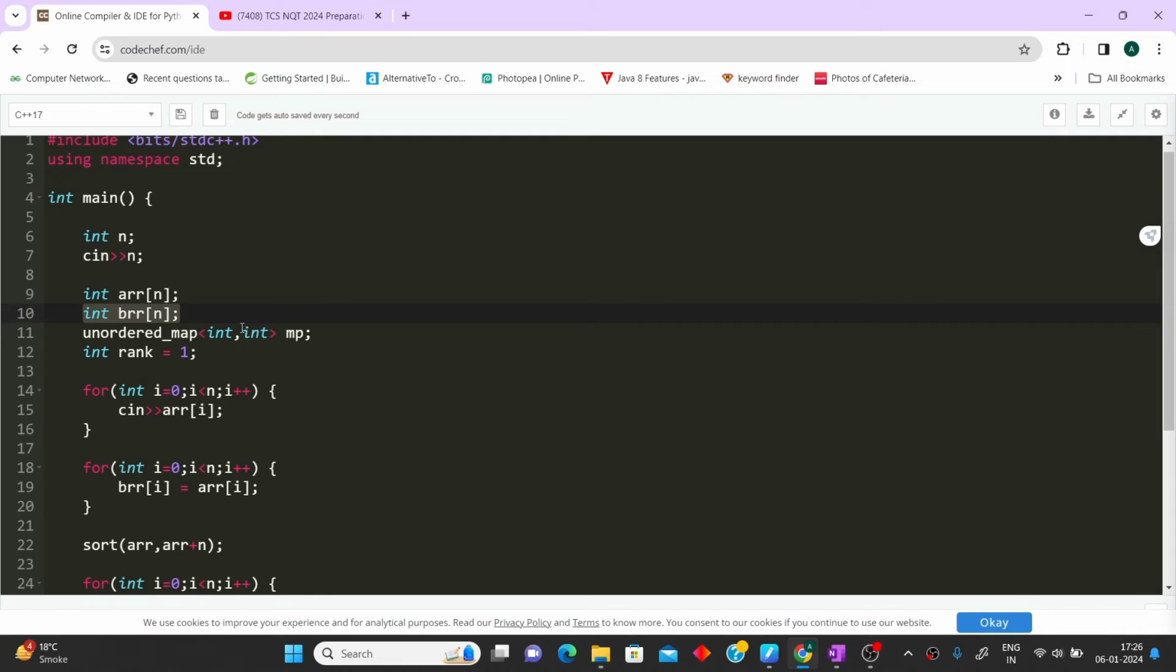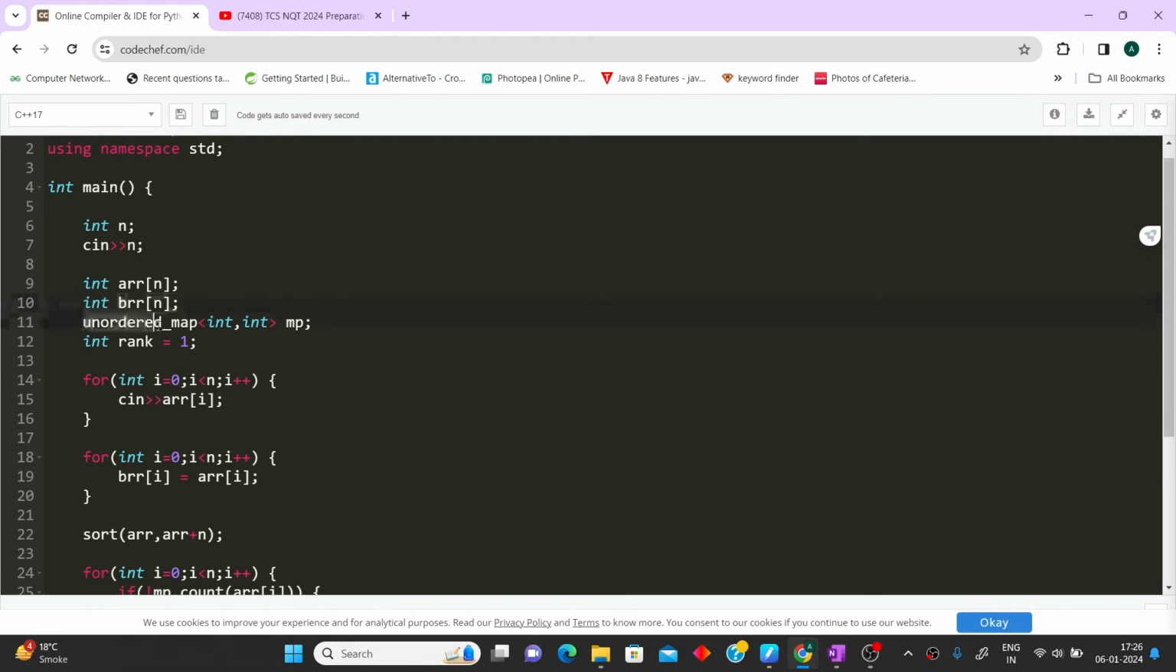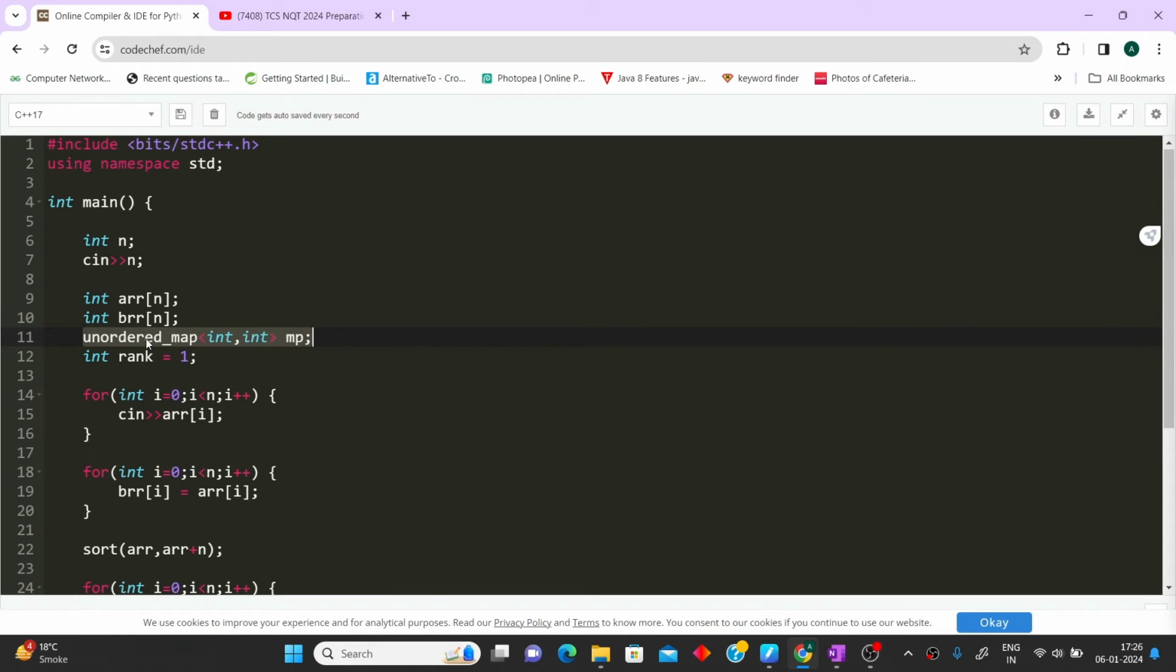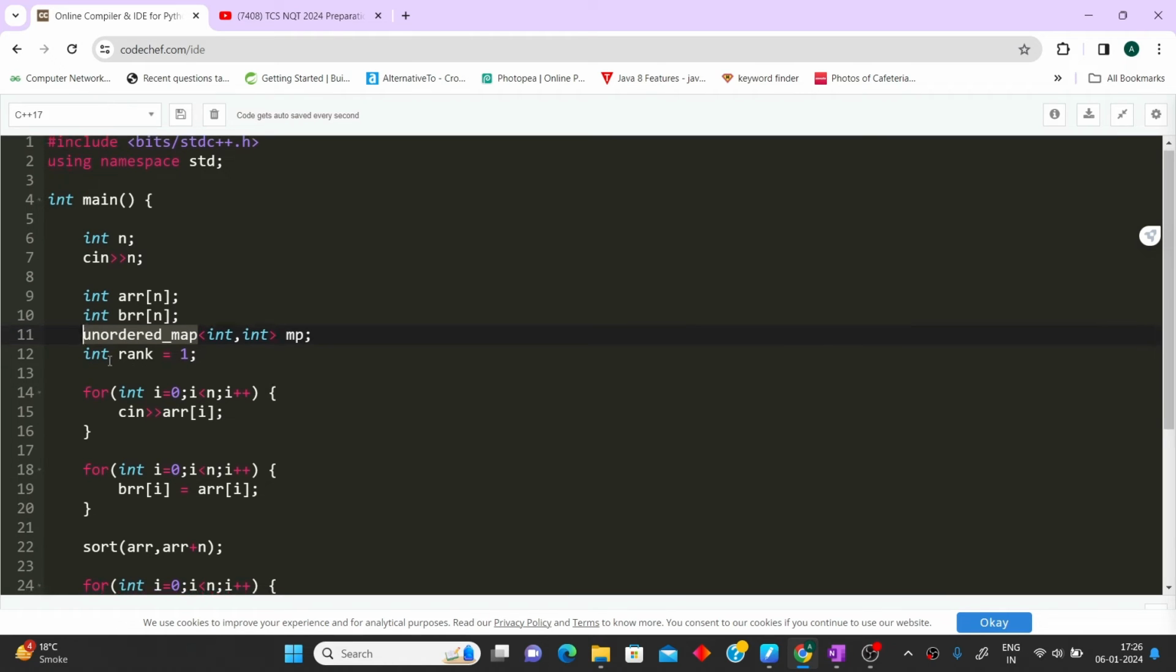We will look line by line. Then we are declaring our map, a hash map, an unordered map. To use this inbuilt library, you will have to include it at the top: #include <bits/stdc++.h>. Then you can simply use unordered_map. Then we are declaring a rank variable, int rank equal to 1.